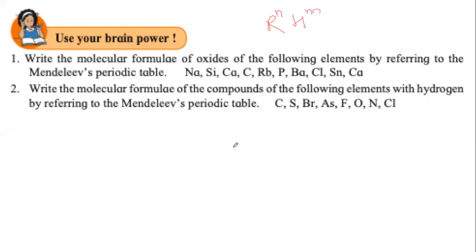Using that, you could have found that as Prachi has written, CH4. If you remember, this is methane. Carbon combines with hydrogen to form methane.